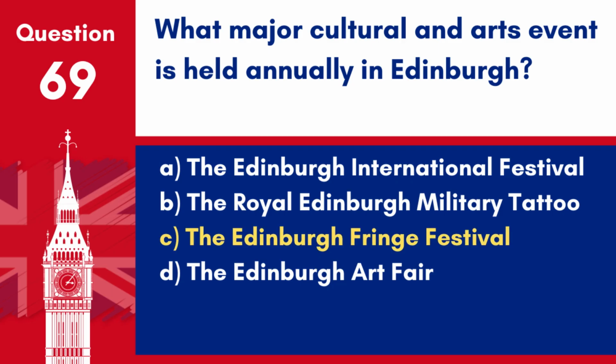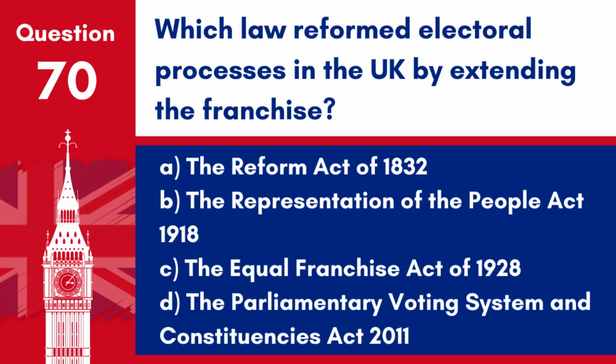Answer: C. The Edinburgh Fringe Festival. The Edinburgh Fringe Festival, held annually, is the world's largest arts festival, featuring thousands of performances across a variety of disciplines. Question 70. Which law reformed electoral processes in the UK by extending the franchise? A. The Reform Act of 1832. B. The Representation of the People Act 1918. C. The Equal Franchise Act of 1928. D. The Parliamentary Voting System and Constituencies Act 2011.